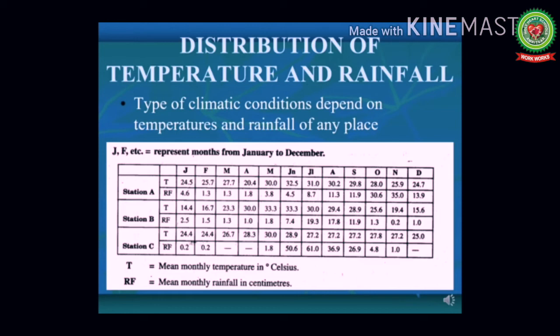They can also ask, tell us the location of the place. It will be dependent upon the temperature. If the range of temperature is less, it is coastal. If it is high, it is in the interior of the country.